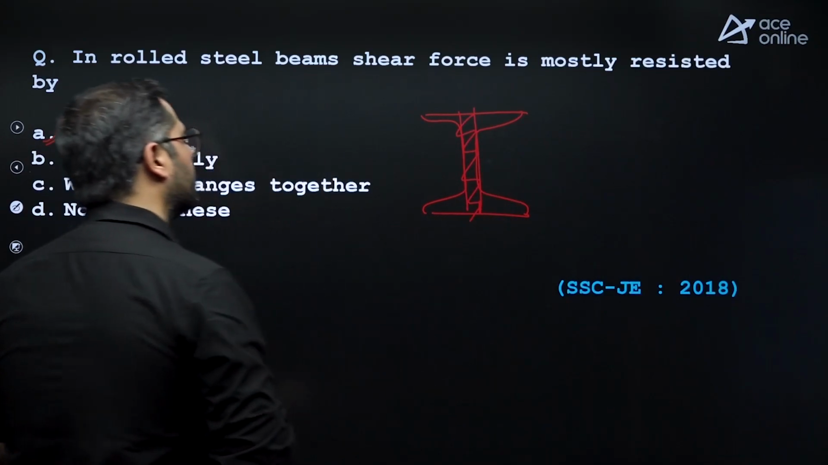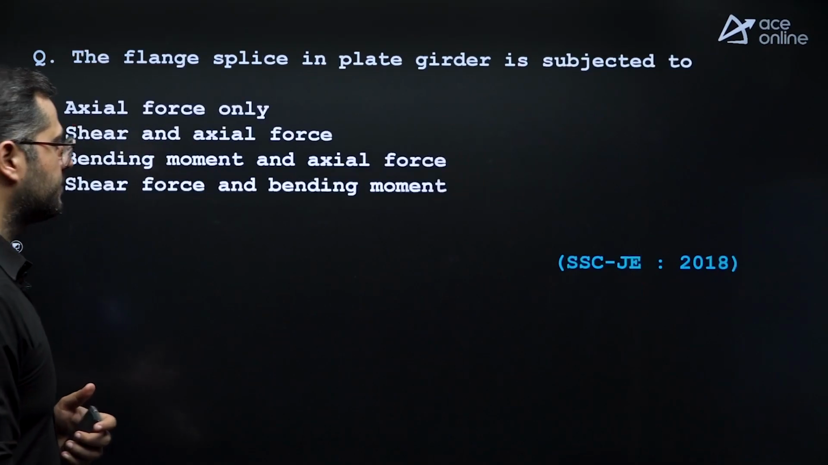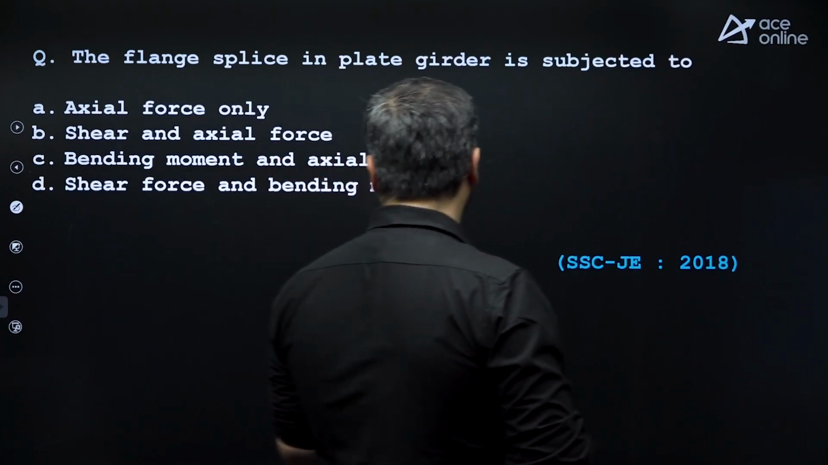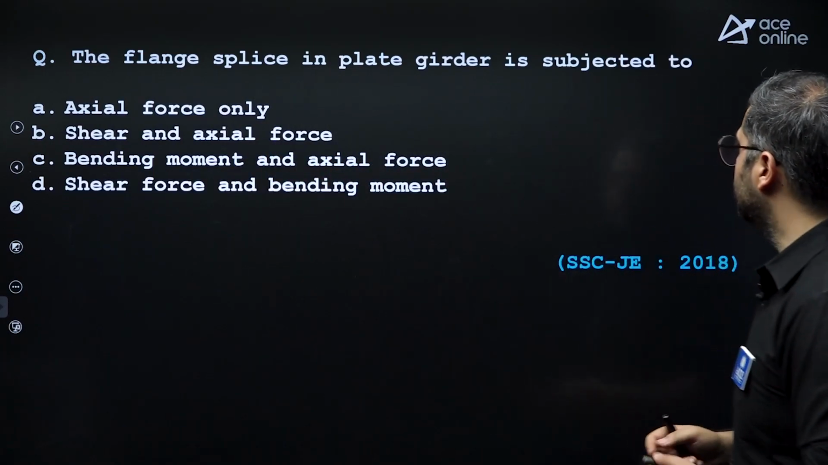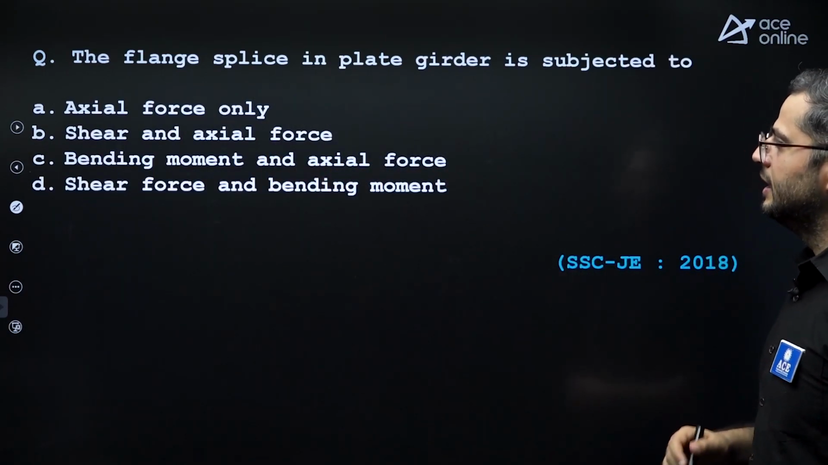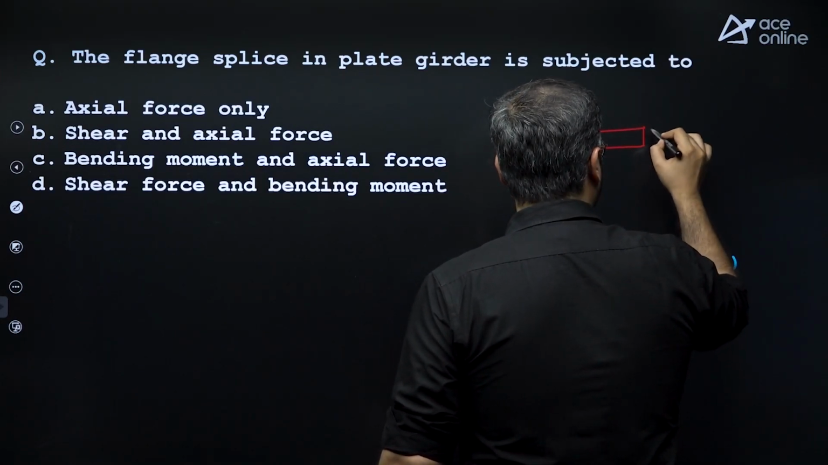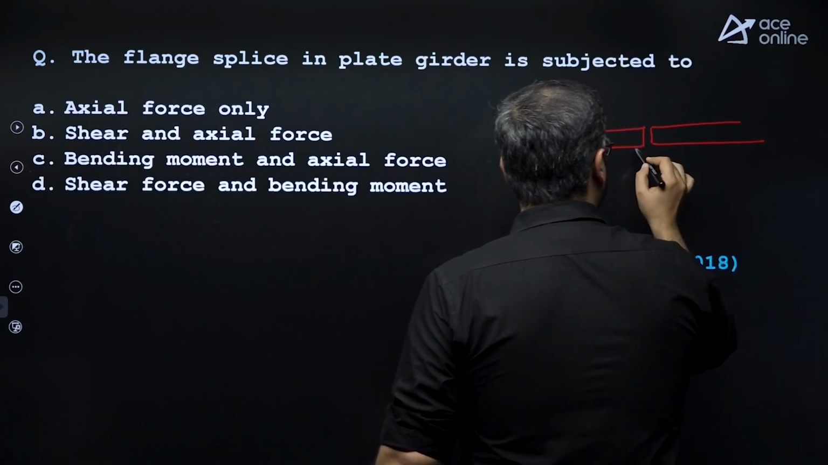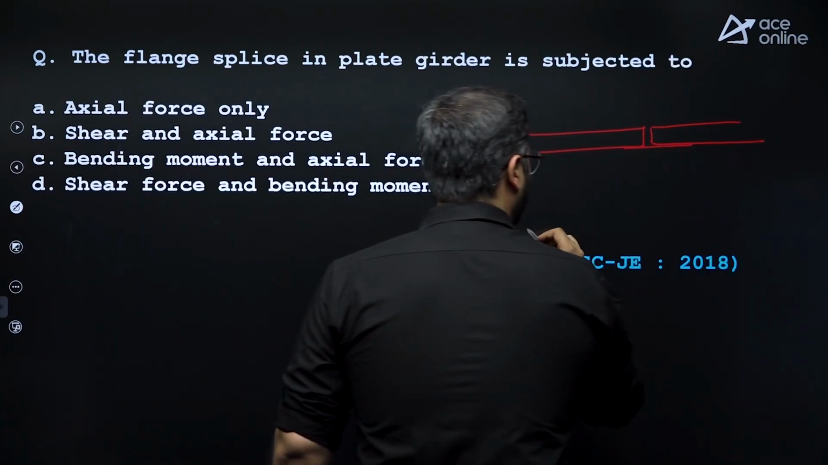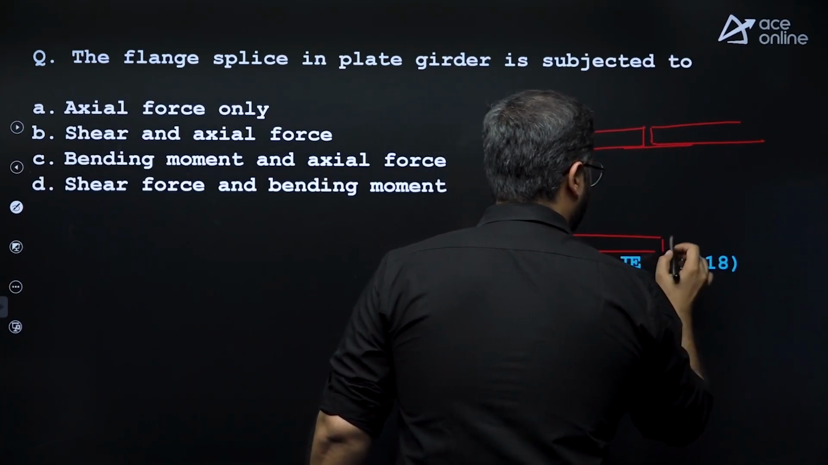This portion, shaded portion, we have seen this. Next, the flange splice in a plate girder is subjected to. So flange splice is for the flange plates. Let's say a flange plate is ending over here and below this the web plate is extending, bottom one also over here,